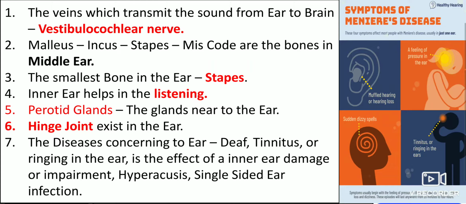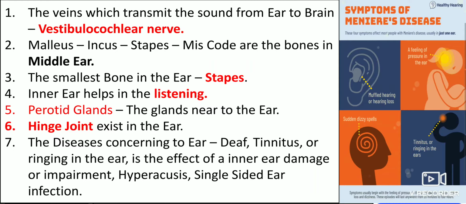Malleus, incus, stapes, and stapedius are listed as the bones in the middle ear. So we should know what are the bones present in it. They are malleus, incus, stapes, and stapedius. These are the 4 bones that exist in the middle ear. The smallest bone is the stapes. The smallest muscle is the stapedius.